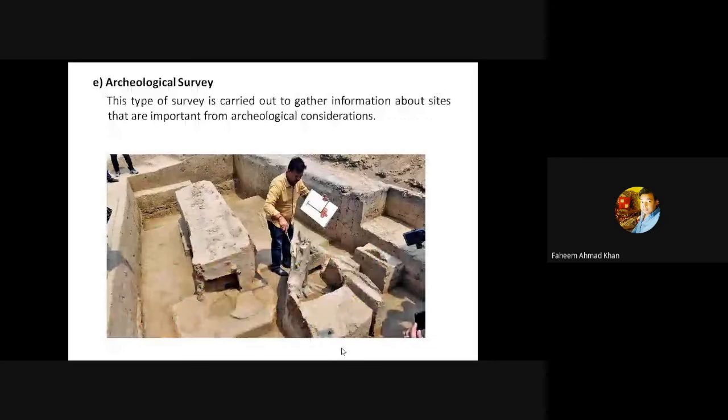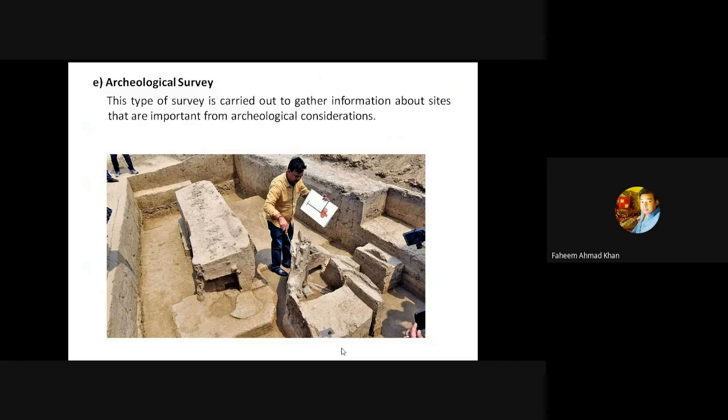The next is archaeological survey. You all are familiar with the archaeological survey. In India, we have Archaeological Survey of India, which is the department which deals with the survey which we do for historical monuments. This is the type of survey which is carried out to gather information about sites that are important from archaeological considerations.